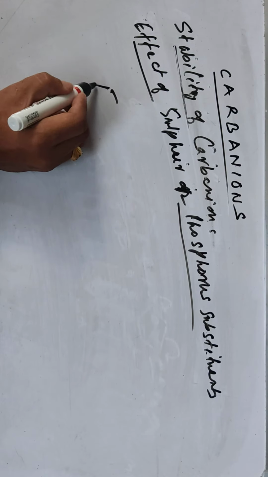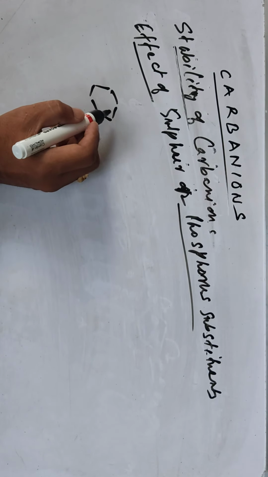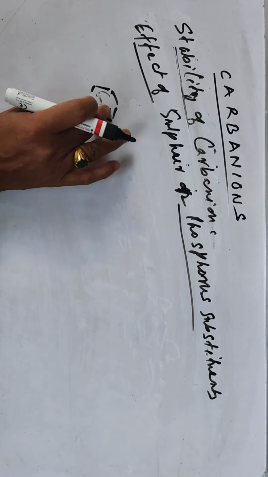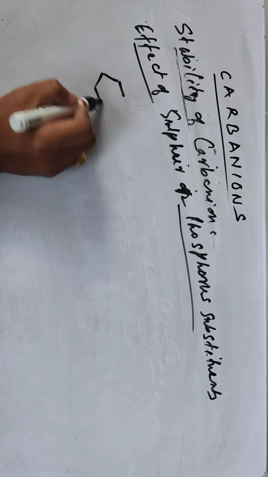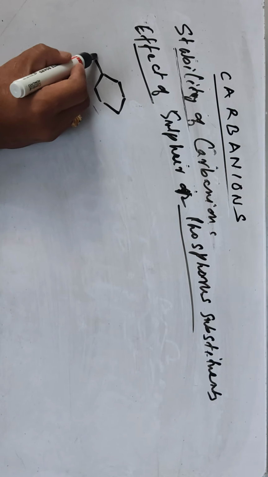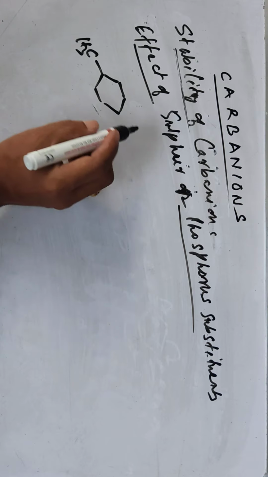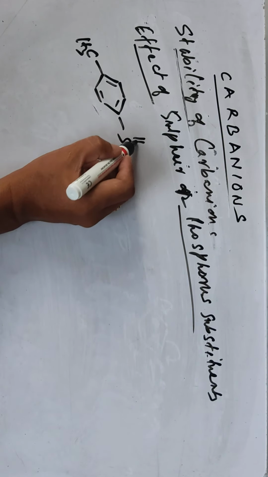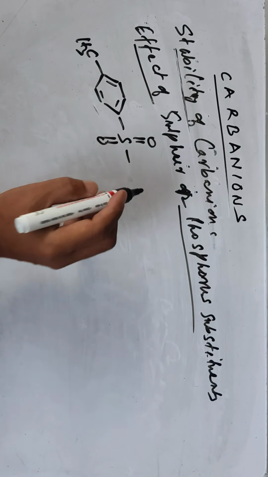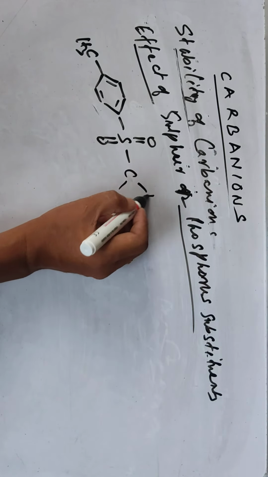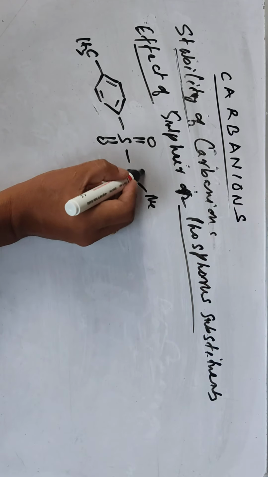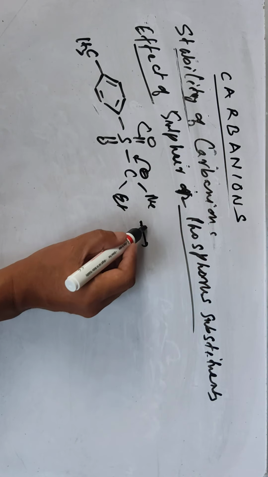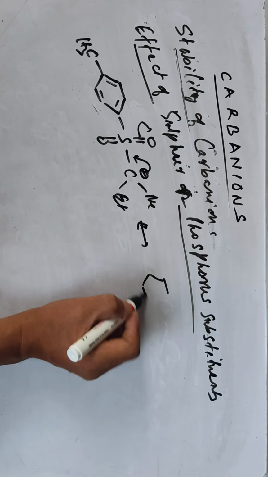For example, say a p-toluene sulfonate type, like that. Okay, here the sulfonyl group is linked with a carbanion, let's say methyl or ethyl, like that, then the charge can be delocalized this way. So we can have canonical structures.